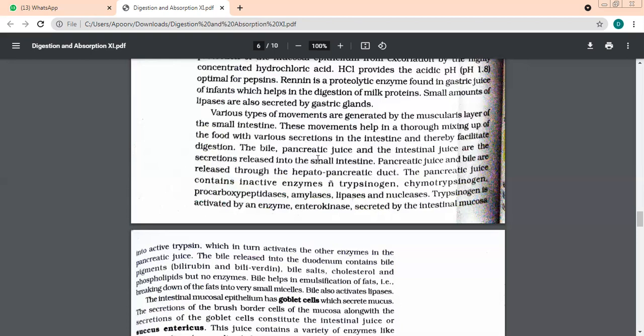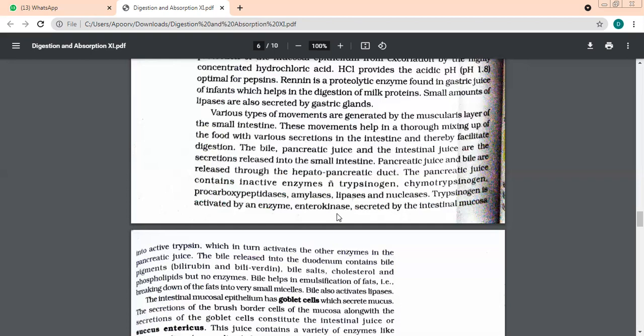Yes. When we talked about pepsinogen, we said it gets activated into pepsin when it gets an acidic medium. Similarly, trypsinogen also gets activated. It itself is an enzyme, but for activation, it needs another enzyme, beta, enterokinase. What is the name of the enzyme? Enterokinase.